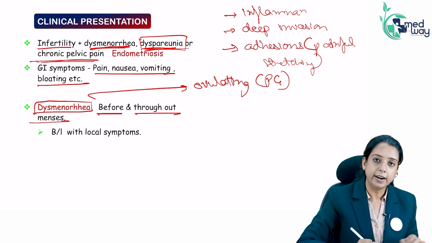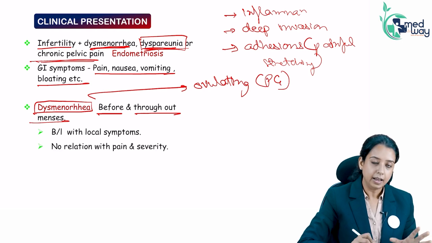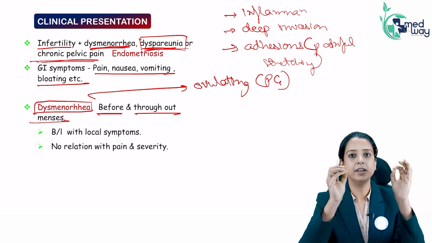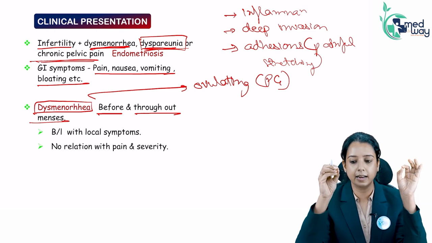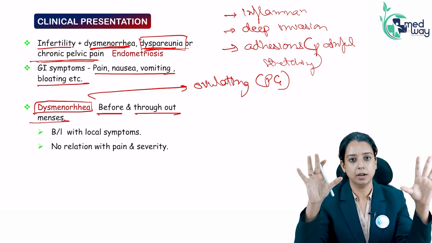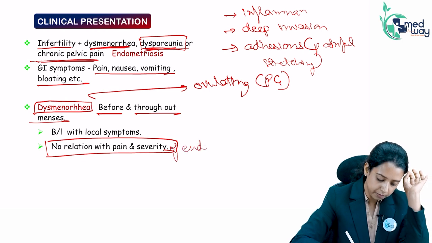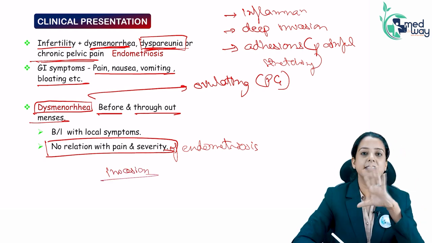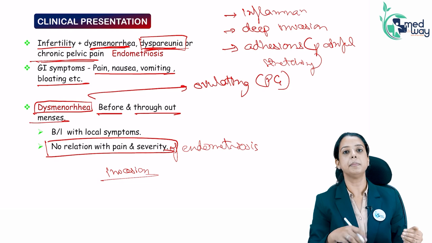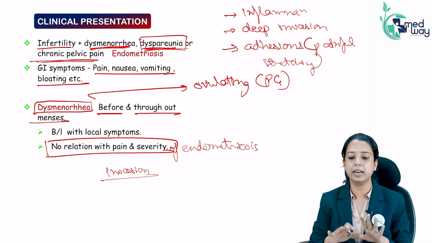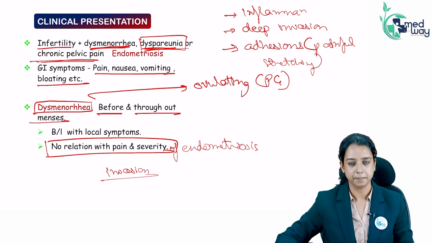This kind of dysmenorrhea is generally bilateral, but remember one thing, having severe dysmenorrhea does not mean the patient has severe endometriosis. Pain has nothing to do with the severity of endometriosis. Basically, it has to do with the invasion. If it is deep, then there are chances it will be painful. It does not need to be severe. The lesions need not be too many.